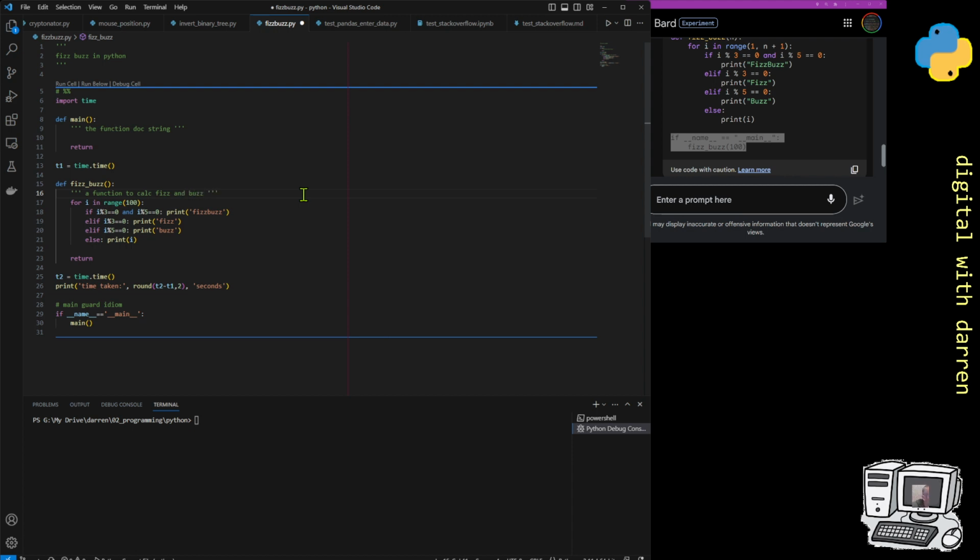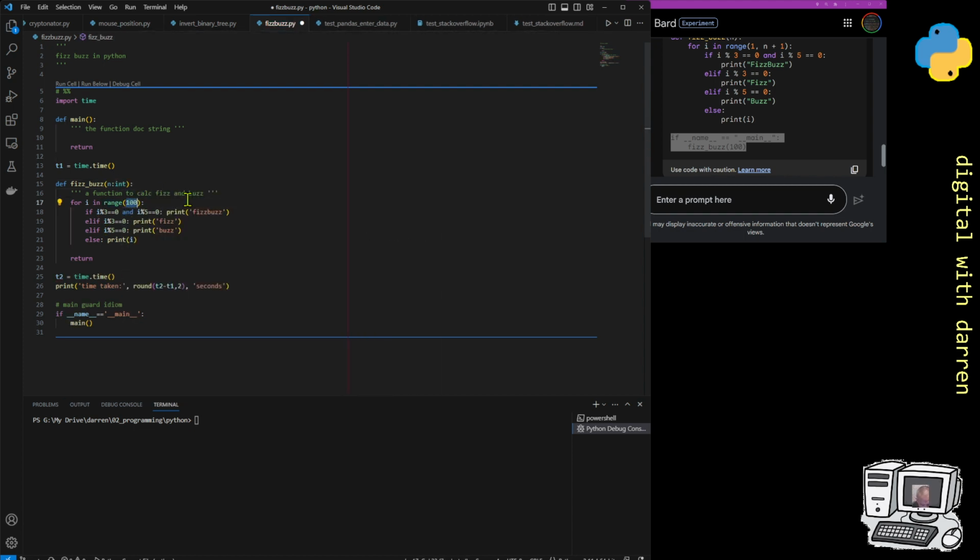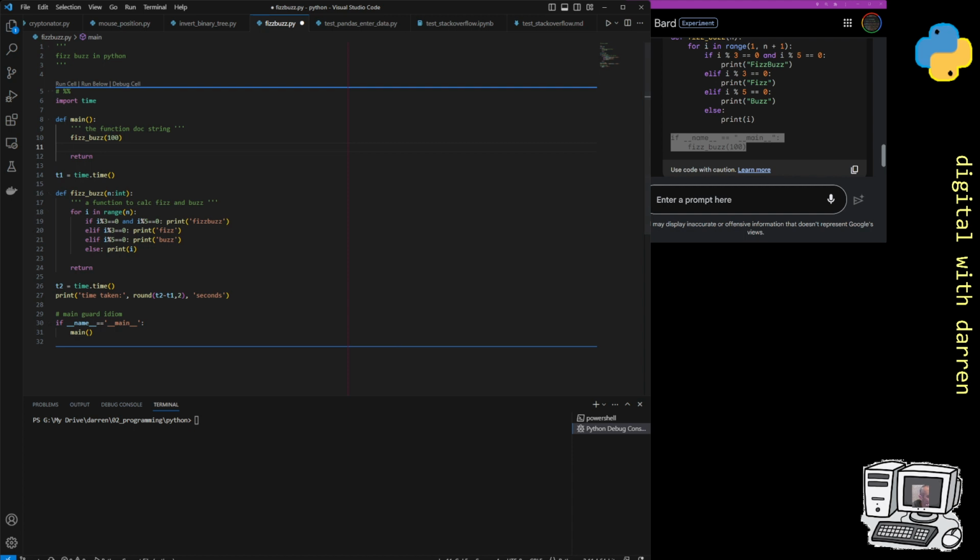Very nice. Now, if we are going to do it that way, I think that we're going to need, well, we don't, because here I stuck in 100. But what I'm going to do now is take n as an integer and then pass in the value of n over here, because from our main function we're going to call fizz buzz, and then open brackets, and it's telling us it's expecting to get an integer back. We can put 100 in here. That's kind of like, again, the right way to do it.